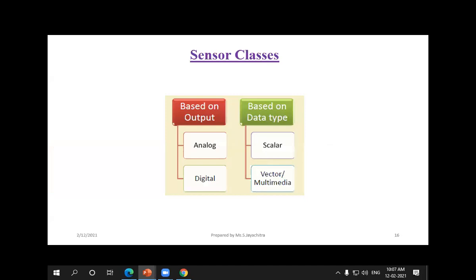The next thing is sensor classes. We have two types of classes, based on output and based on data type. First, based on output, we have analog sensors or digital sensors. Then based on data type, we have scalar sensors and multimedia sensors.